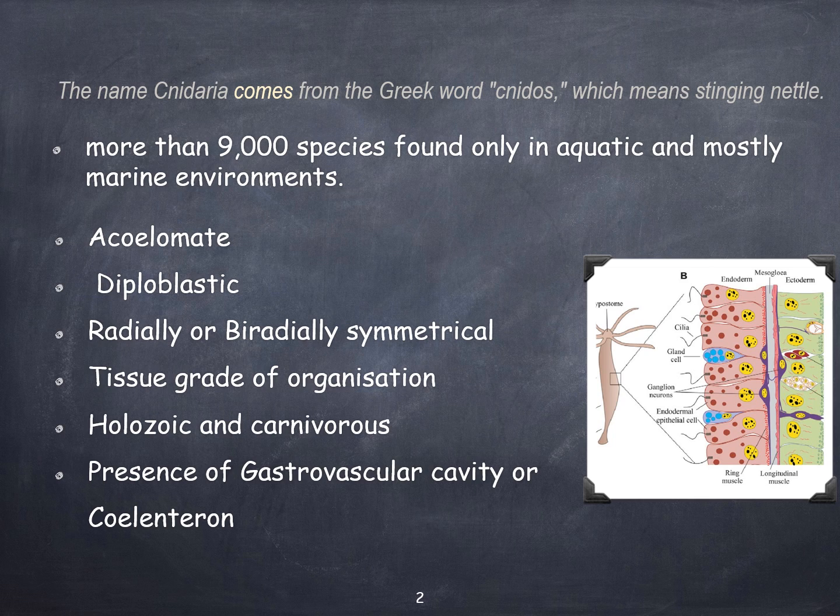The phylum comprises more than 9,000 species found only in the aquatic environment, mostly marine. Cnidarians are diploblastic metazoan or multicellular animals with tissue grade of organization. They are acoelomate, diploblastic, having a blind sac body plan. Cnidarians are radially symmetrical, but sea anemone is biradially symmetrical.